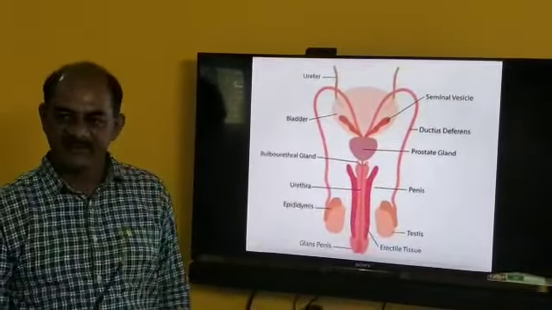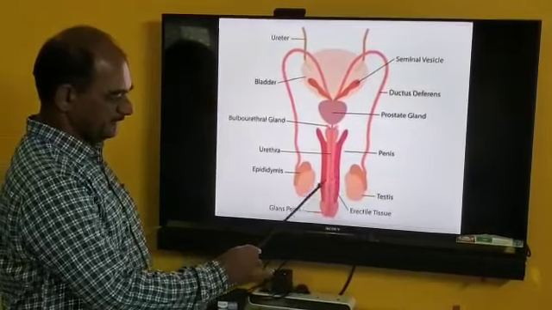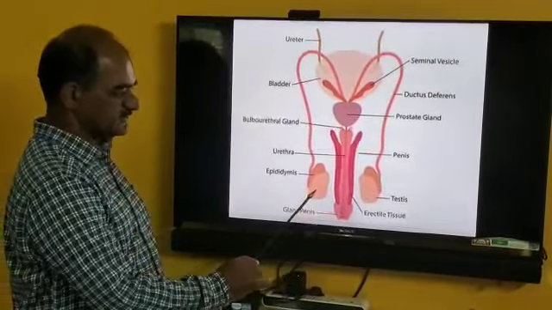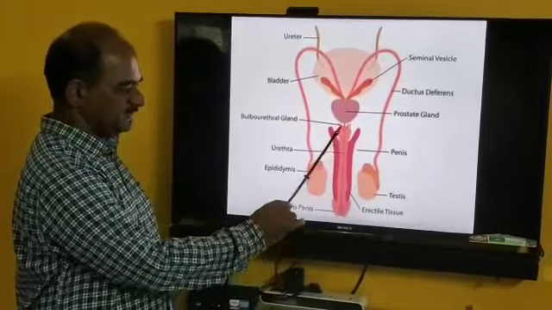Firstly we study the external genital organs. The external genital organs are the penis and scrotum.